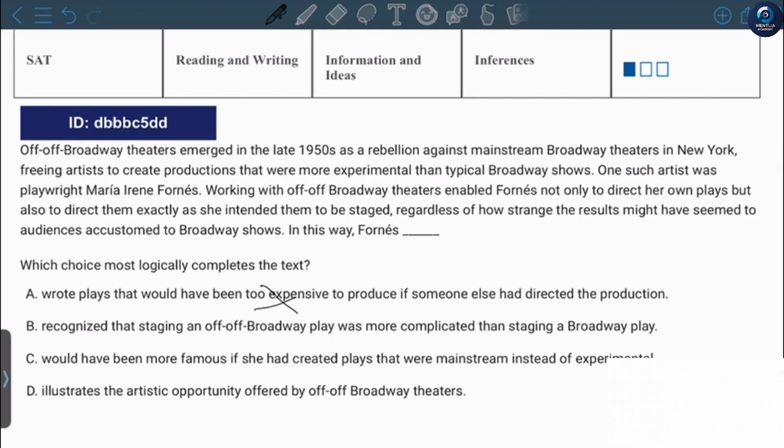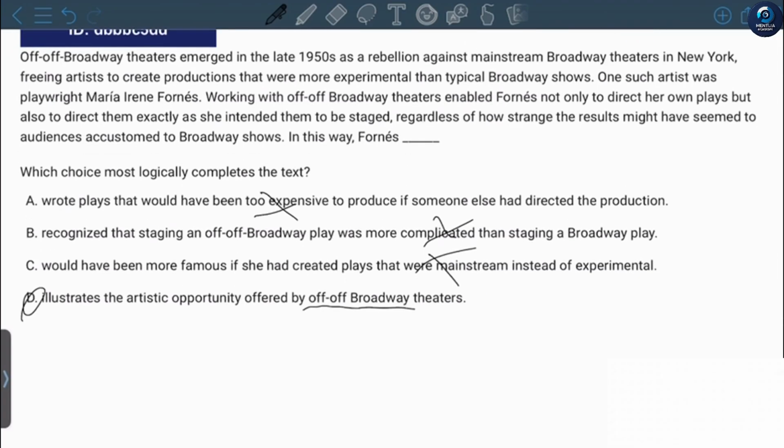Recognize that staging an off-Broadway play was more complicated than staging a Broadway play. Again, it doesn't talk about the complexity. It just tells that Broadway shows are way different than off-Broadway shows. Would have been more famous if she had created plays for mainstream instead of experimental? No. Illustrates the artistic opportunity offered by off-Broadway theaters. Yes, because off-Broadway theaters weren't regular, so here people could illustrate their artistic abilities. So here the answer is D.